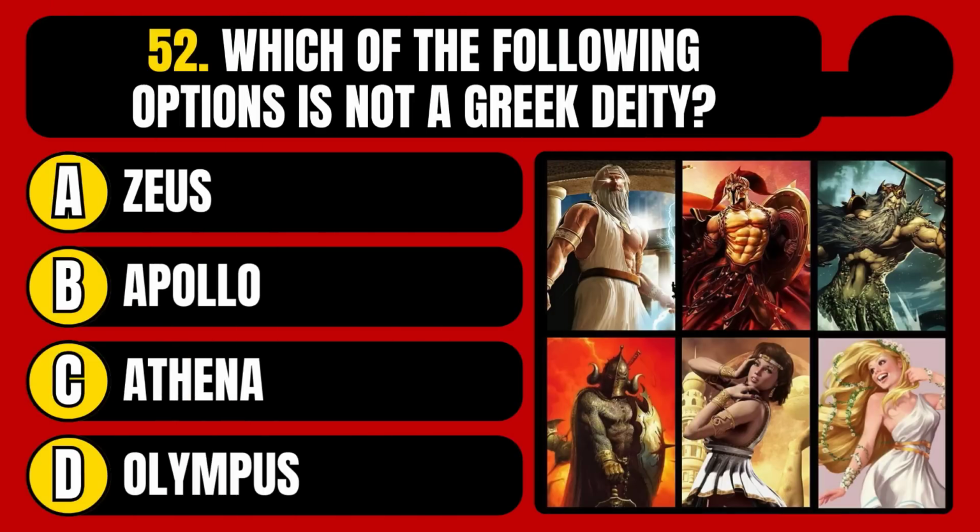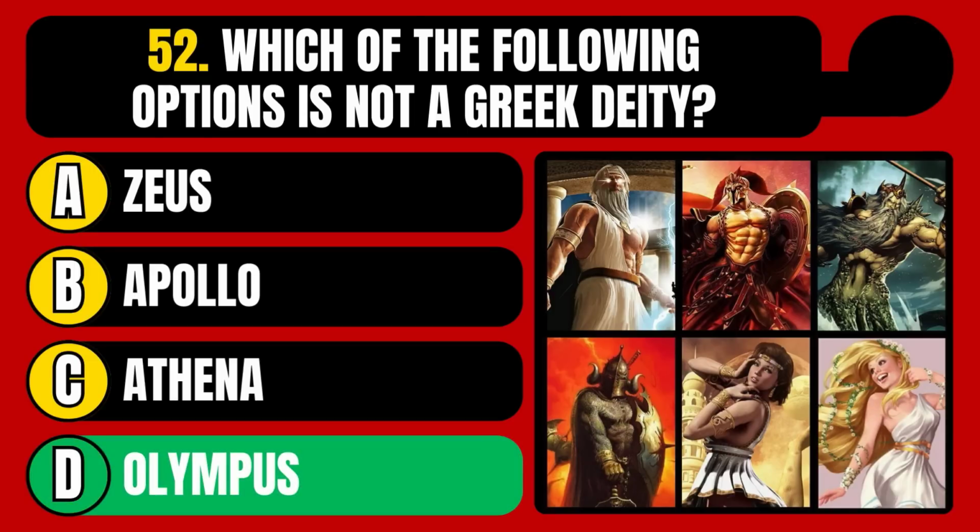Which of the following options is not a Greek deity? Zeus, Apollo, Athena, or Olympus? The correct answer is option D, Olympus.